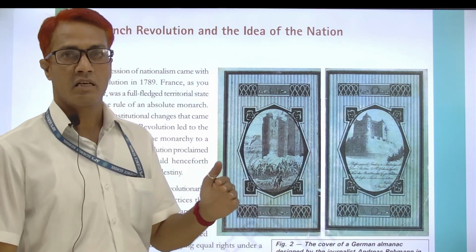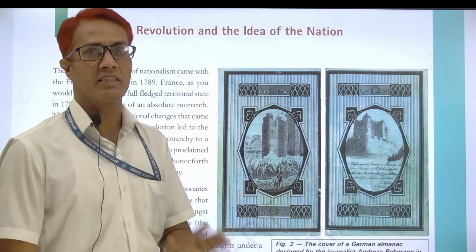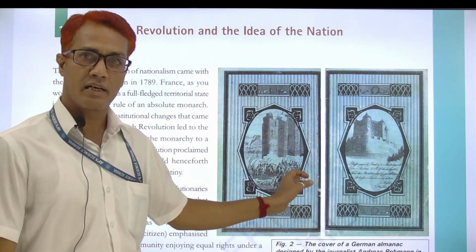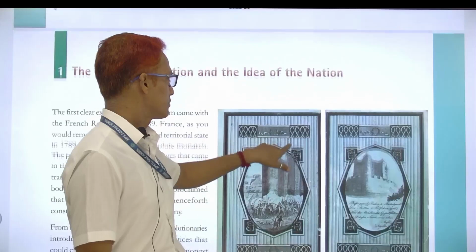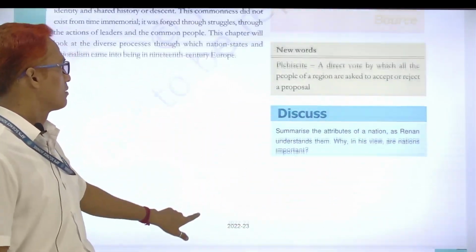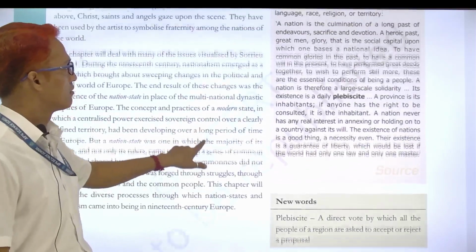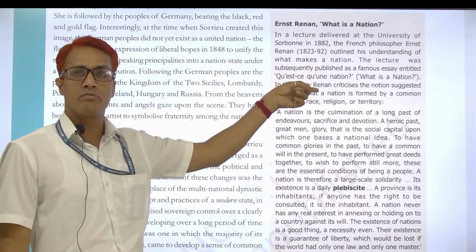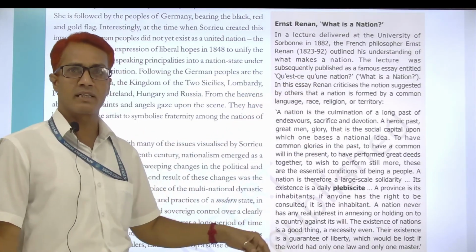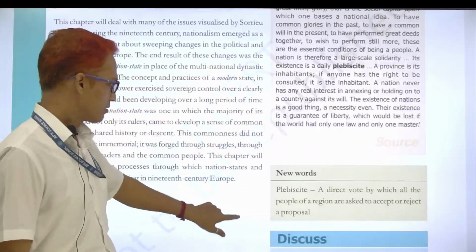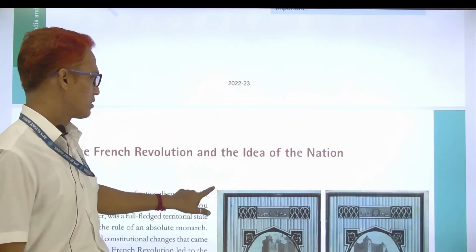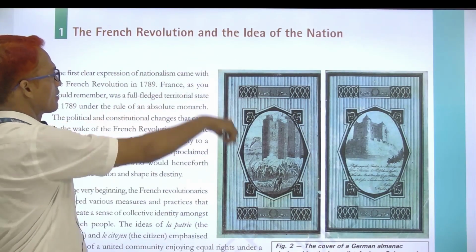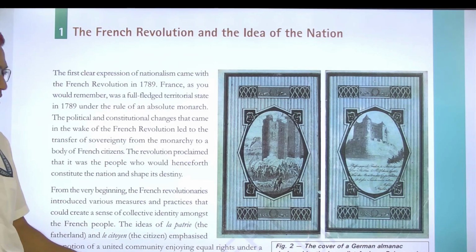So today I will continue the topic that we left yesterday. Yesterday, as per our topic, who was Ernest Renan and what was his theory of nation state, was completed. Today I am giving focus to our new topic in front of you, that is the French Revolution and the idea of the nation.